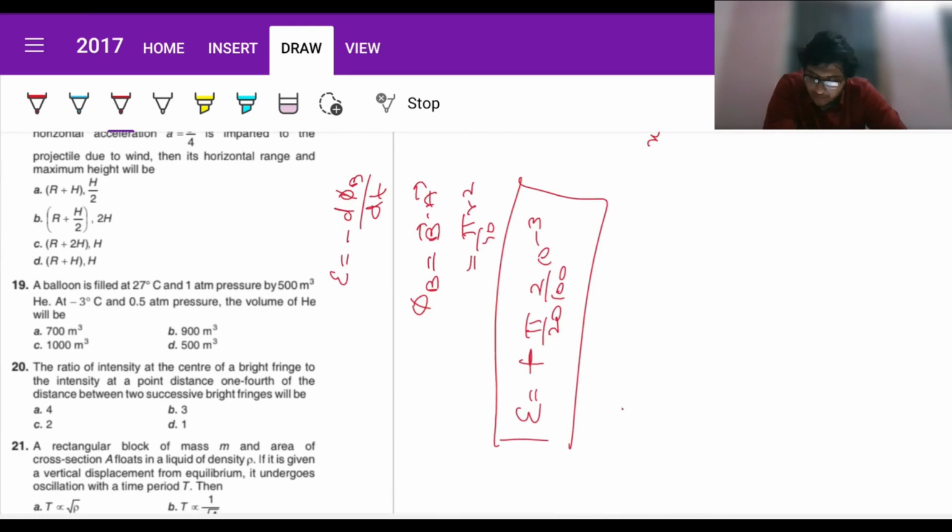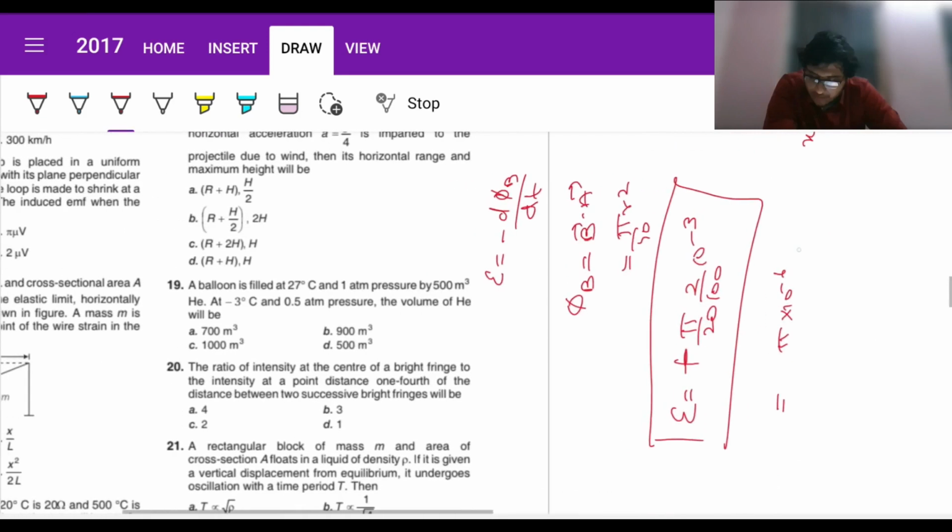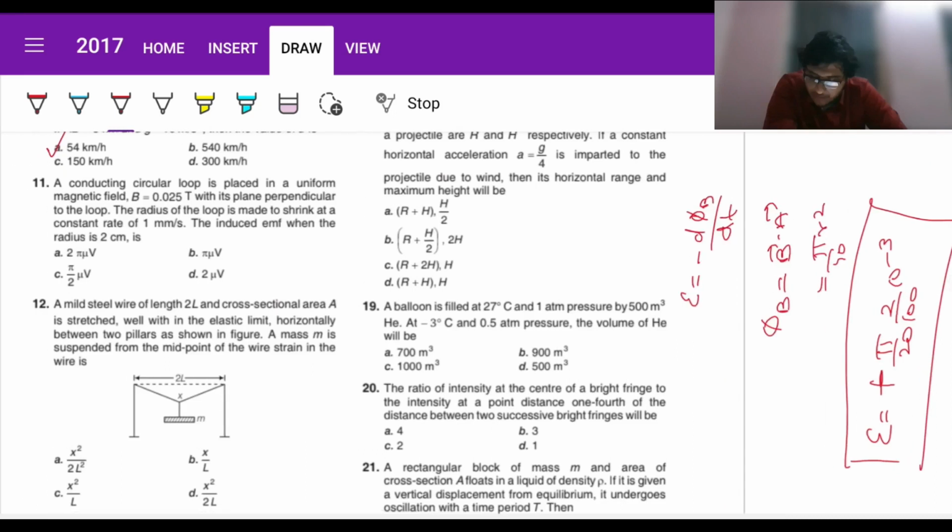So we'll be getting something like pi into 10 to the power minus 6 volts. Is there an option pi microvolts? So option should be B. Fine. Yeah, there is one thing that's important. We should know what the orders stand for.